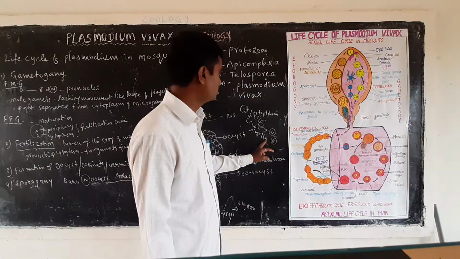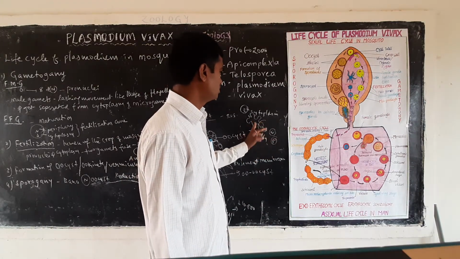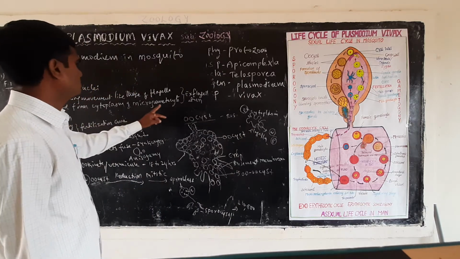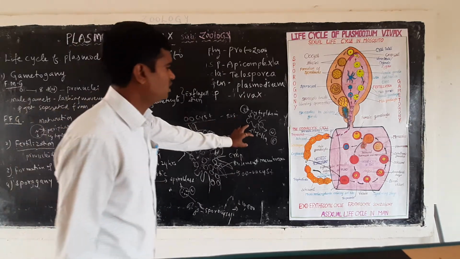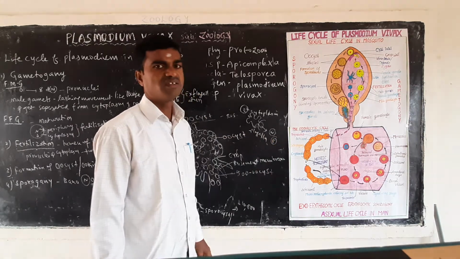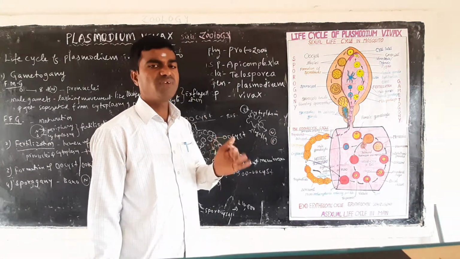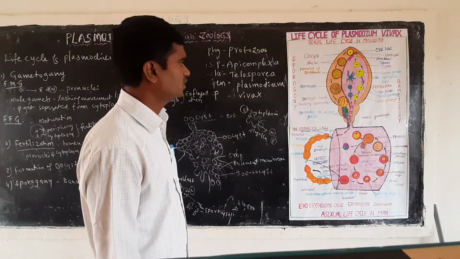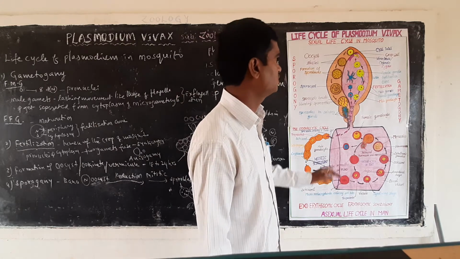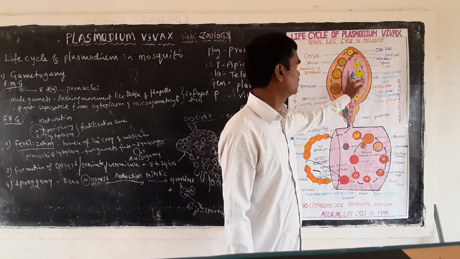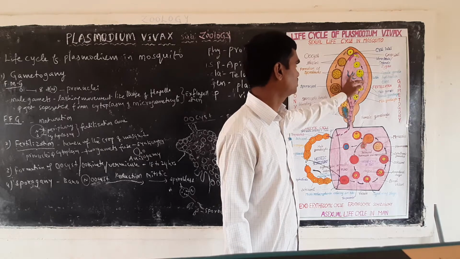The formation of daughter nuclei from the cytoplasm as different flagella is called exflagellation. Okay, exflagellation is forming here, right? So exflagellation is forming. These are called exflagellation.